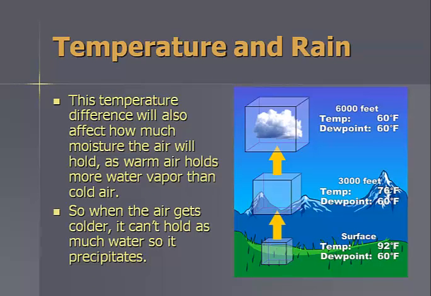Temperature and rain. This temperature difference will also affect how much moisture the air can hold, as warm air holds more water vapor than cold air can. So when the air gets colder, it can't hold as much water, and so it precipitates. And we notice this in Georgia, especially in the summer times. When it's a really hot day, we usually get an afternoon thunderstorm. And this is because as the temperature starts to fall, the air can't hold as much water, and precipitation happens.